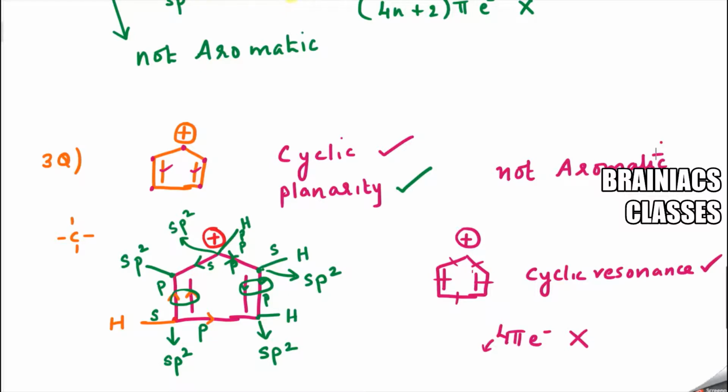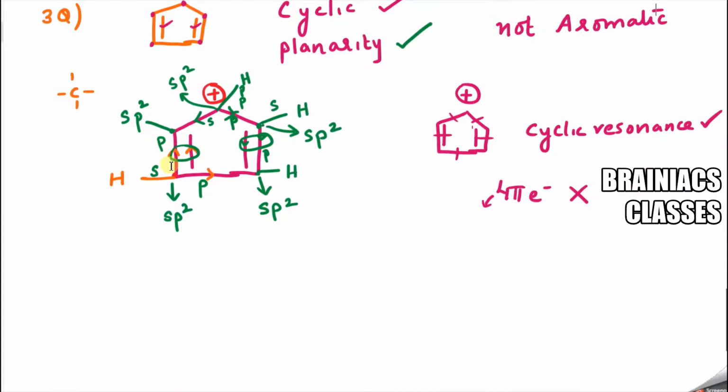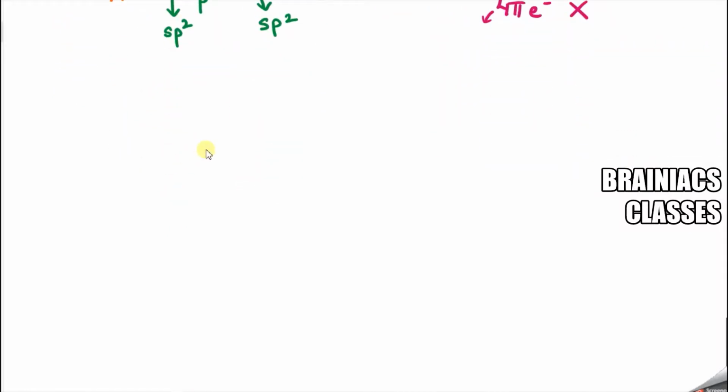So I hope, students, it is becoming clear for you. Now let's go to the next question. We will take a new color. Okay, question number 4. There is only one difference I am making for this question. You can try yourself. Okay, this looks like a house. Correct? Yeah, only one difference. I am making it a negative charge.